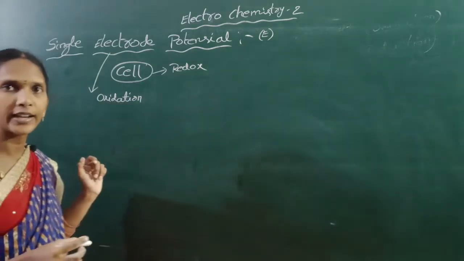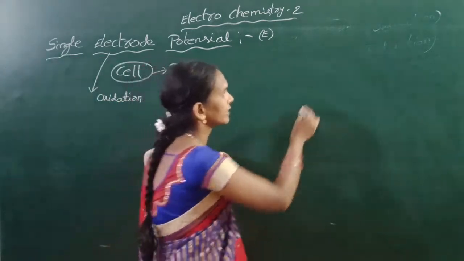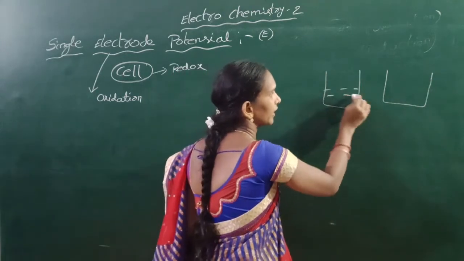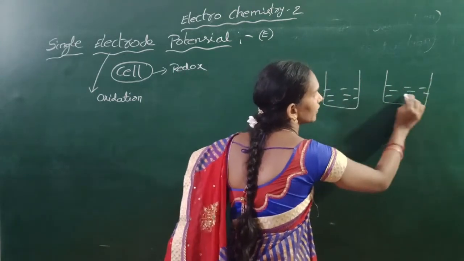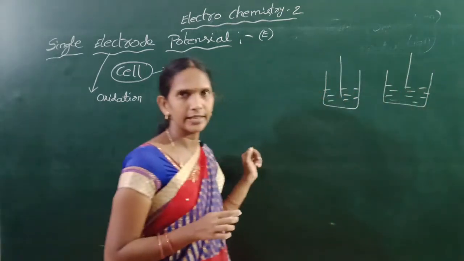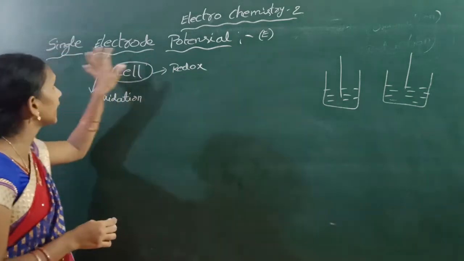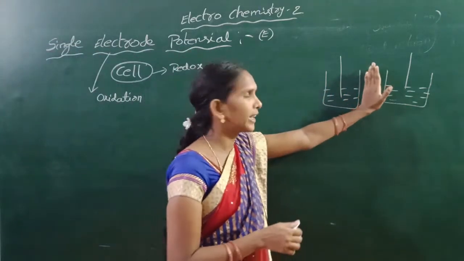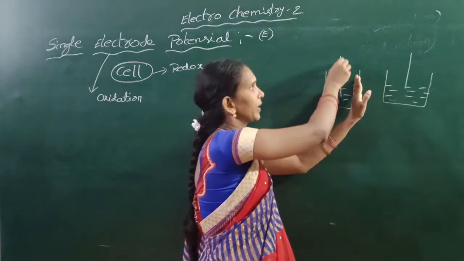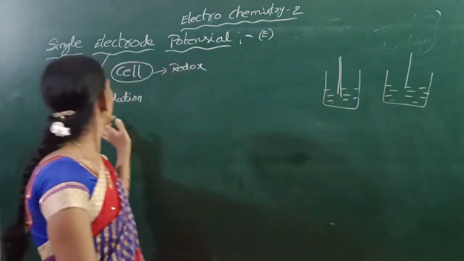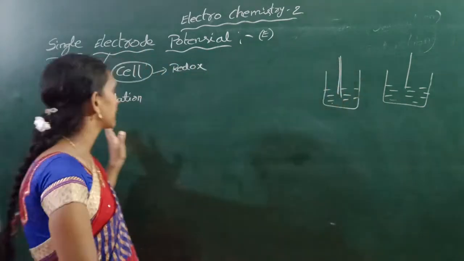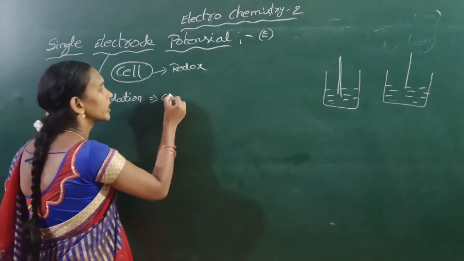In the last class we discussed the galvanic cell. Galvanic cell means two containers are taken. Here zinc sulfate is filled, and here copper sulfate is filled. A zinc rod is dipped in one, and a copper rod is dipped in the other. In the zinc sulfate container, oxidation can take place. That is called oxidation potential.